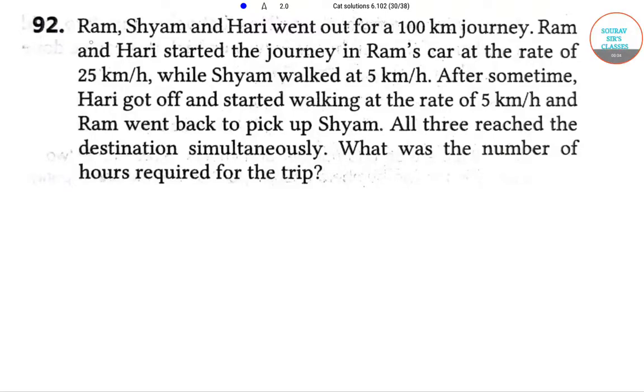The question is, Ram, Shyam and Hari went for a 100-kilometer journey. Ram and Hari started the journey in Ram's car at the rate of 25 kilometers per hour, while Shyam walked at 5 kilometers per hour. After some time, Hari got off and started walking at the rate of 5 kilometers per hour, and Ram went back to pick up Shyam. All three reached the destination simultaneously. What was the number of hours required for the trip?